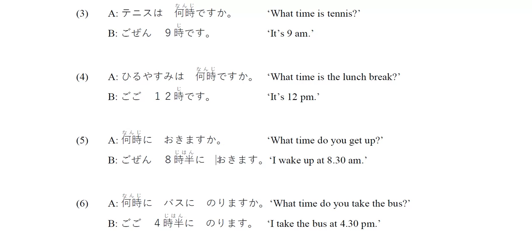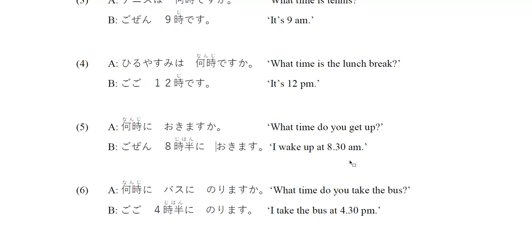So I want to say I get up at 8:30 in the morning. So you say in the morning, which is AM, 午前, and then 8時, 8 o'clock. And then han, okay, han is 30 minutes. And together is 8:30. 8時半に起きます. Here we can see we use the particle ni, because the particle ni indicates the time. And that's why you need to use ni after you tell the time.